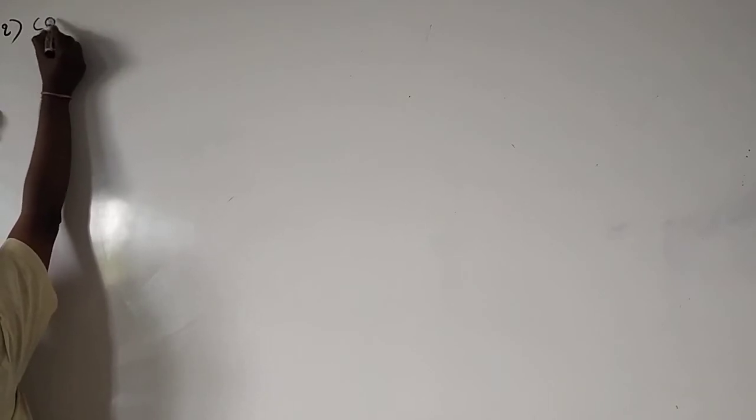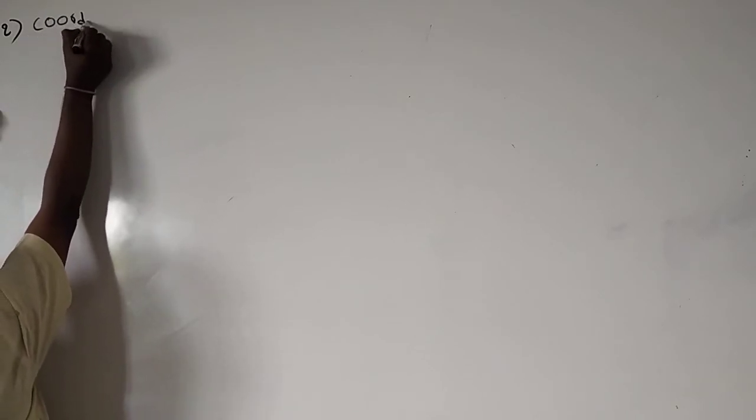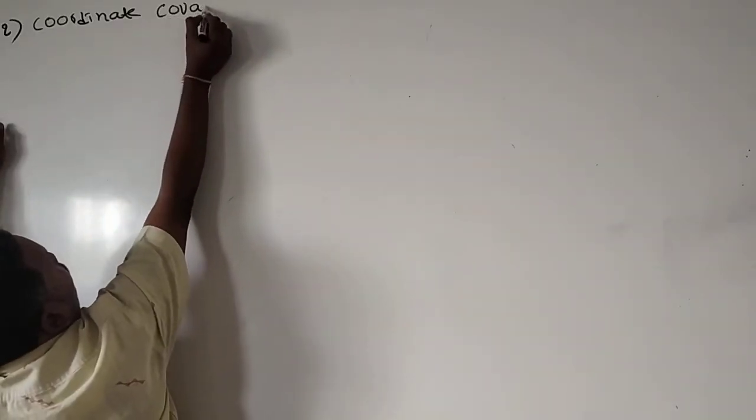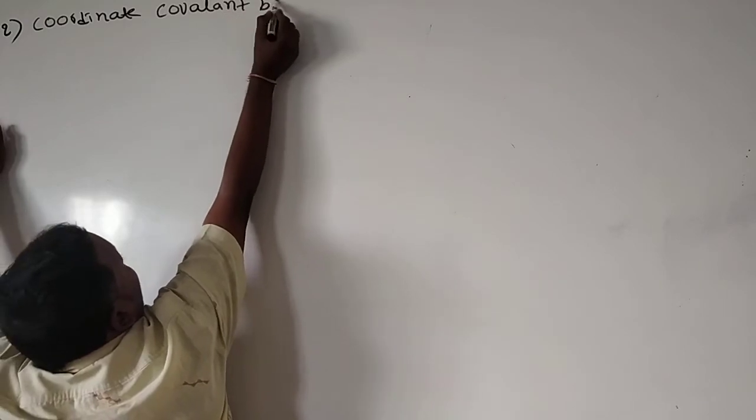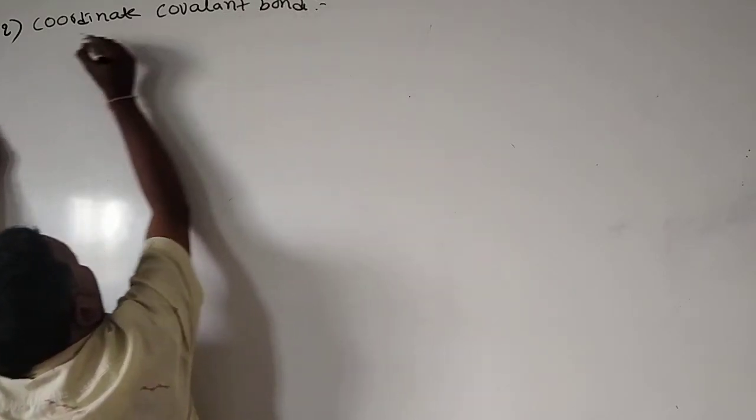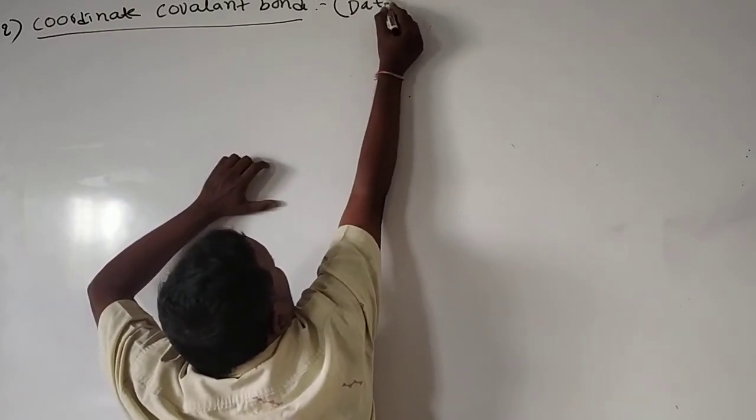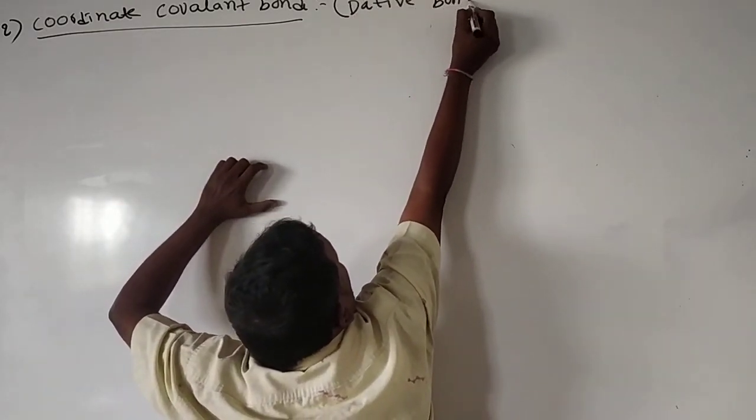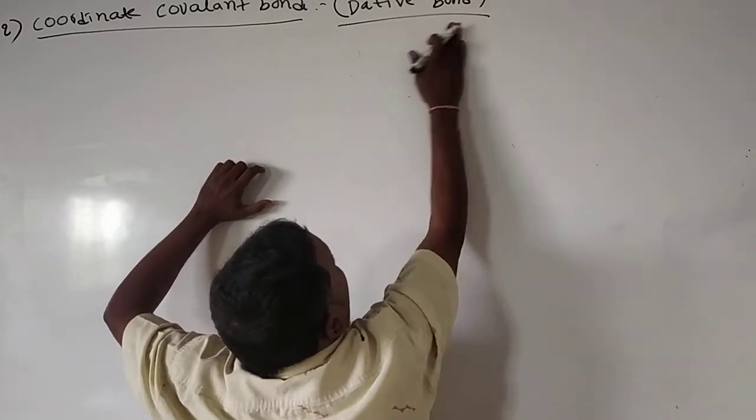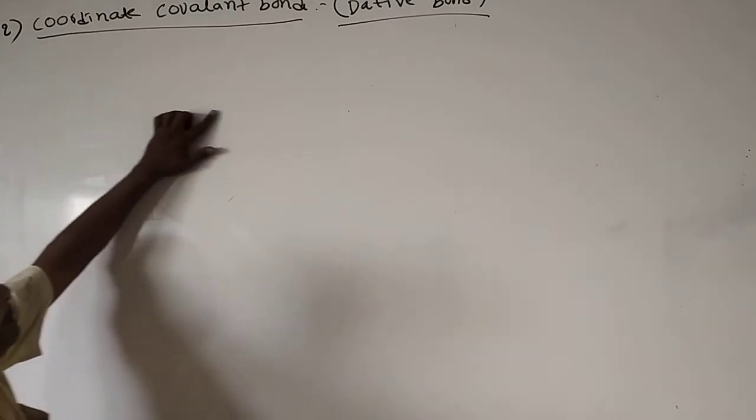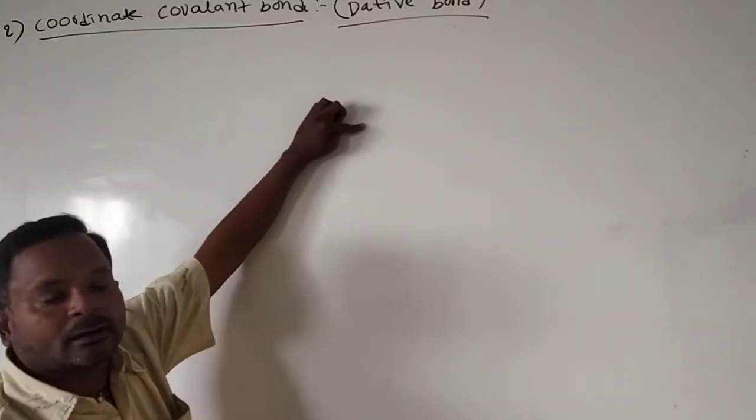Now we'll see the coordinate covalent bond. The coordinate covalent bond is also called a dative bond. Okay, here, coordinate covalent bond.